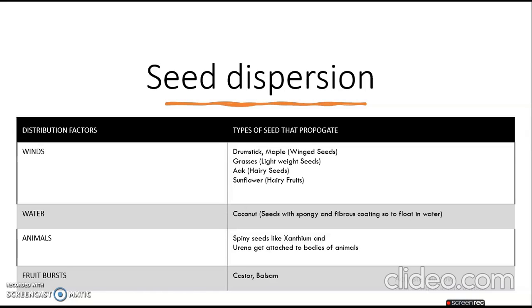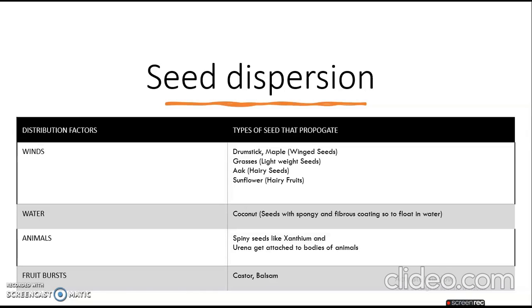Okay, which kind of seeds does water propagate? Coconut, seeds with a spongy and fibrous coating so that they float in water. Many times in movies or stories, they show coconut being in the water. Then what kind of seeds do animals propagate?